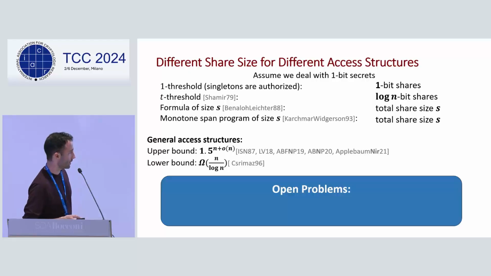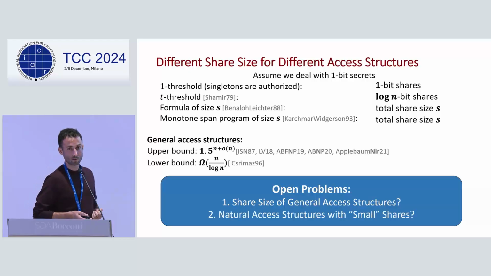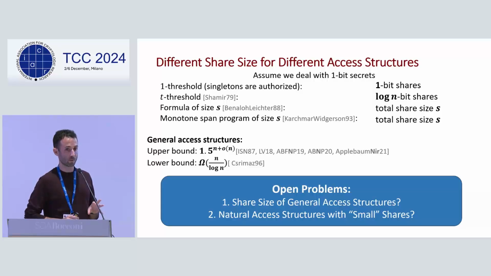Given this state of the world, two natural open problems are, first, can we improve the share size for general access structures, or what is the real quantity there? And are there other natural families of access structures for which we can have secret sharing with small shares? It turns out that at the center of both these questions, there is one particular family of access structures that is interesting to study.